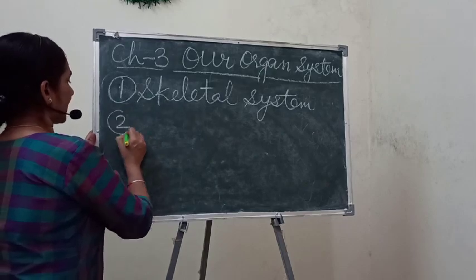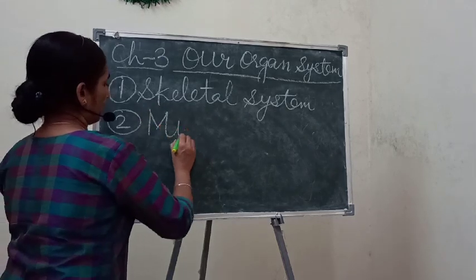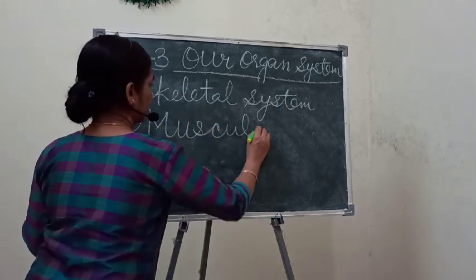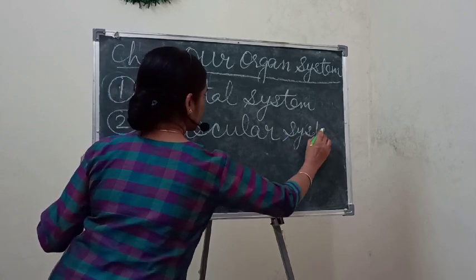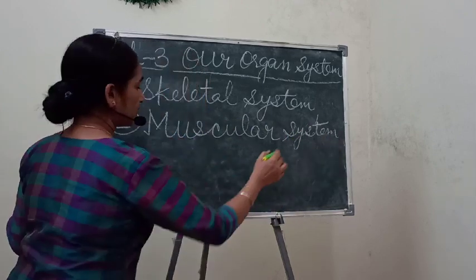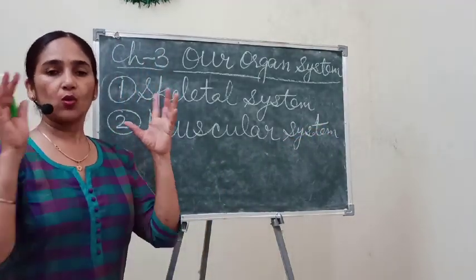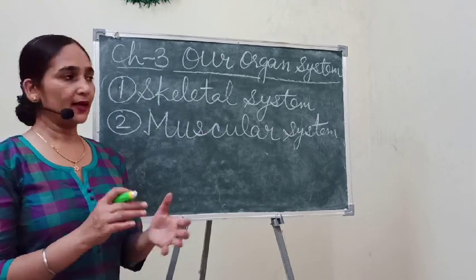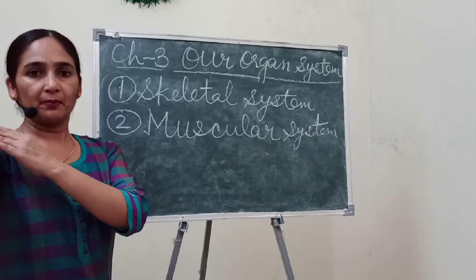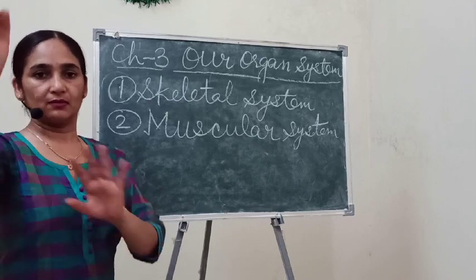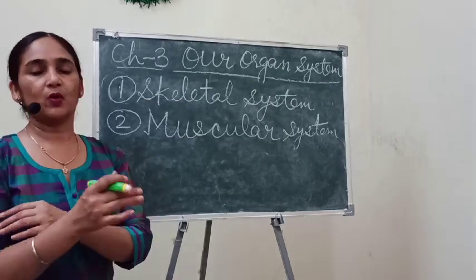So the second system is the muscular system. This muscular system is a combination of so many muscles. You know that on the bones our muscles are present. You know about the biceps and triceps. These are the famous kinds of muscles, everybody knows about this.